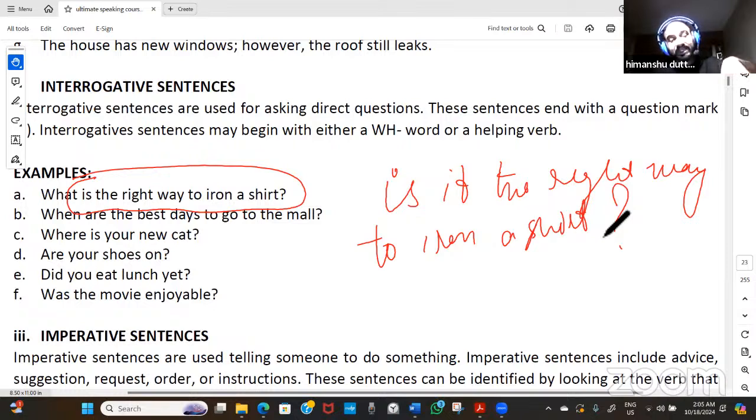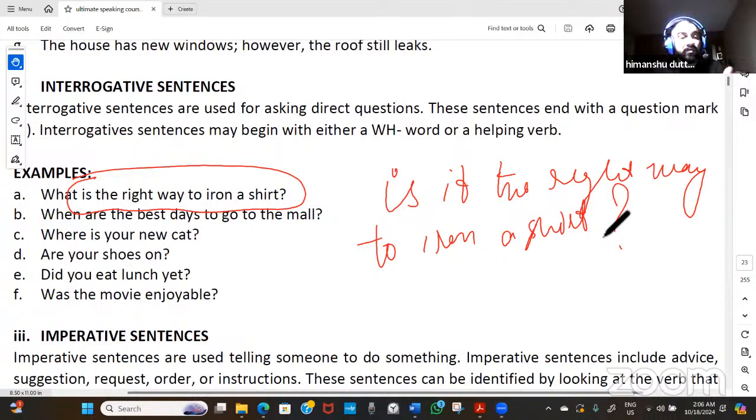So the sense will be changed. When we say "what is the right way," in this one we are asking, tell me in which way I have to iron the shirt. In the other scenario, when we are asking a question with the helping verb, we are asking whether I am doing it the right way or not.